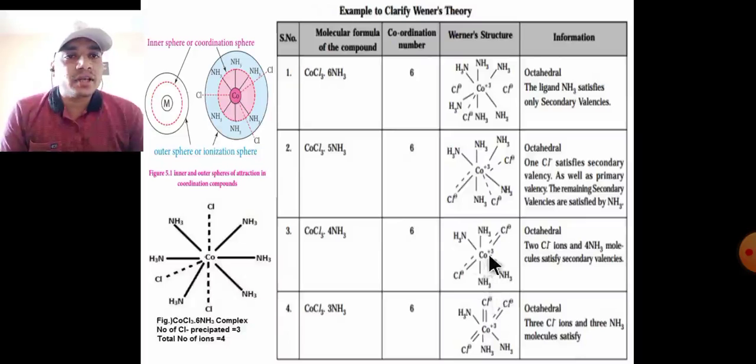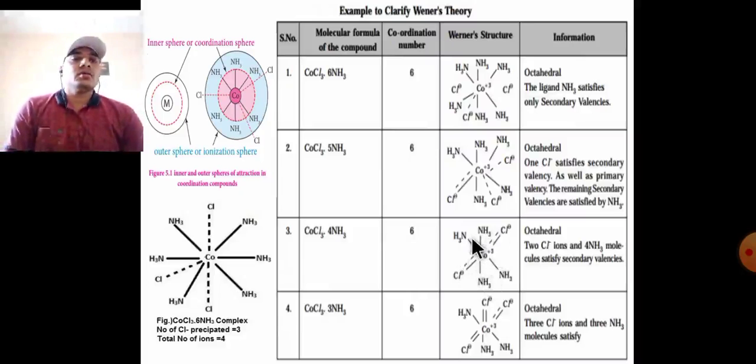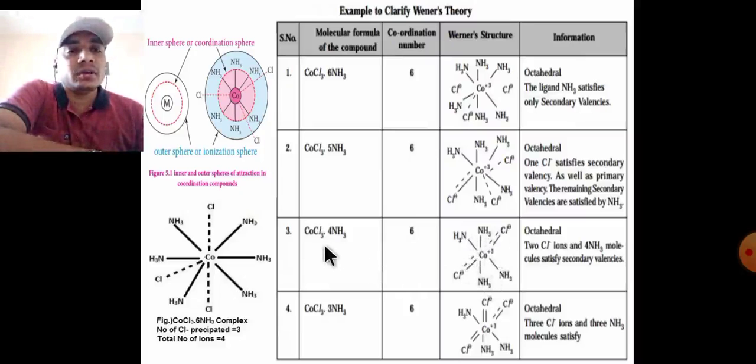Again, 2 Cl ions are in the coordination sphere along with 4 ammonia molecules, and the remaining 1 Cl shows primary valency, non-ionizable. The wedge and dotted lines show secondary valency, and the one remaining shows the primary valency. 2 Cl ions and 4 NH3 molecules satisfy secondary valency.